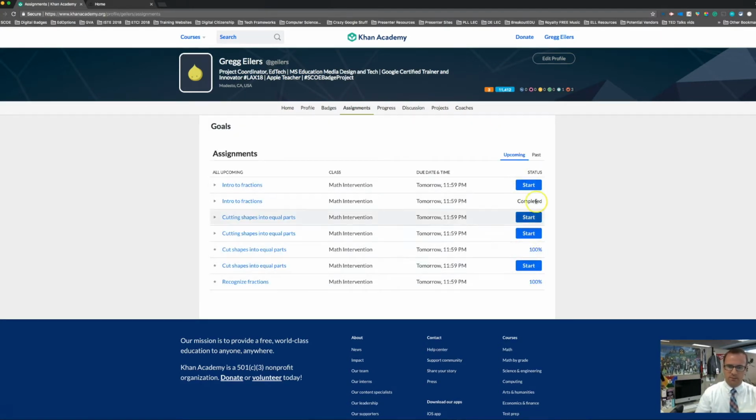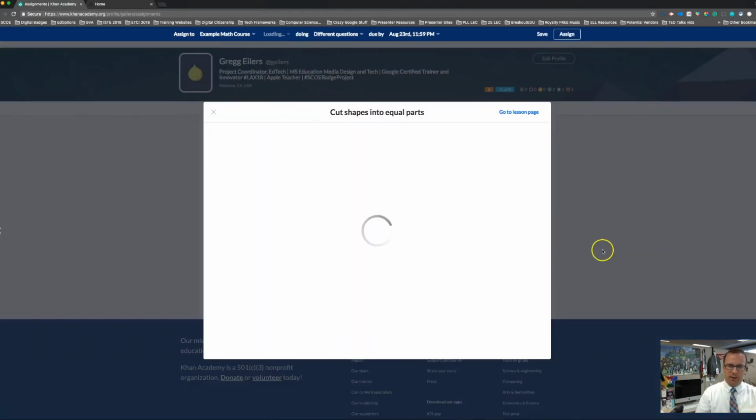Now I had already had some things going on here, but I just wanted to show you that this is where they're going to start their assignment, and this is where you're actually going to do the assignment as well, as if you're a student. So go ahead and choose one of the assignments that you gave. I'm just going to do the cut shapes into equal parts, so I'm going to start that.